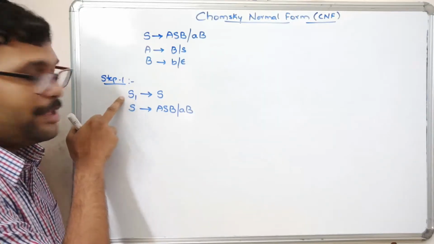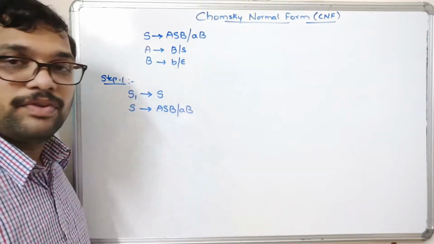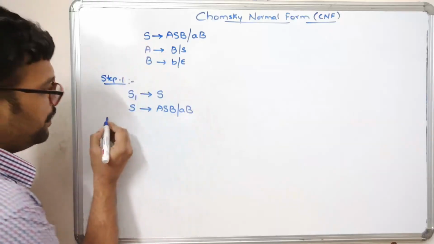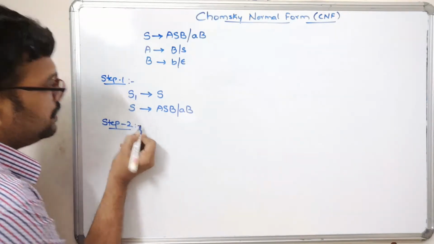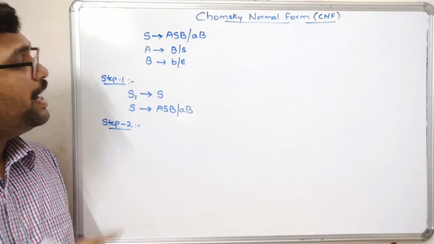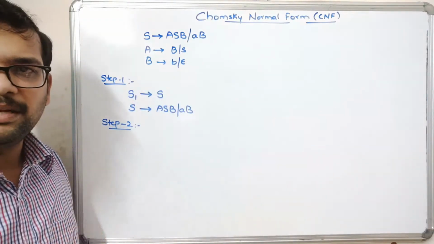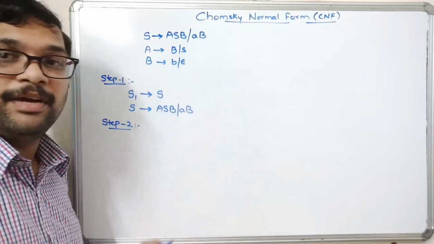Now S1 will be the start symbol, so that was removed, right? Now step 1 is completed. Coming to step 2, all the remaining productions will remain the same, right?